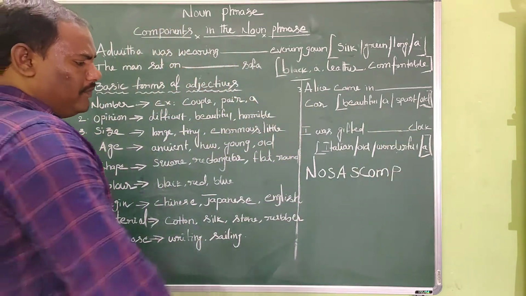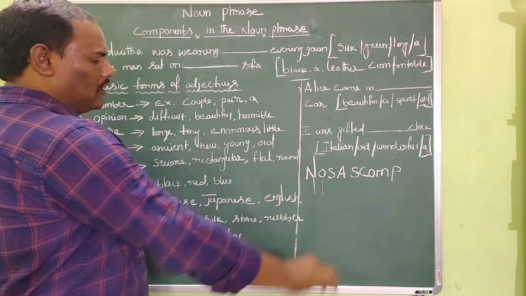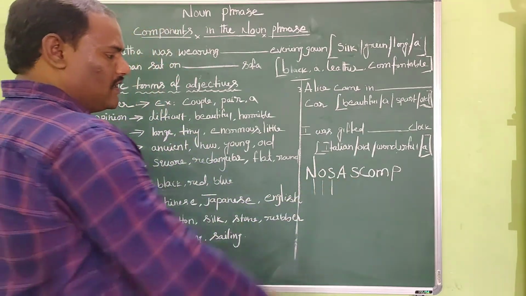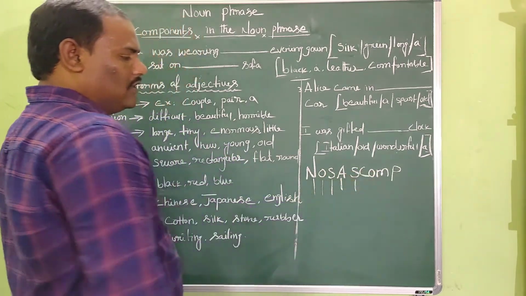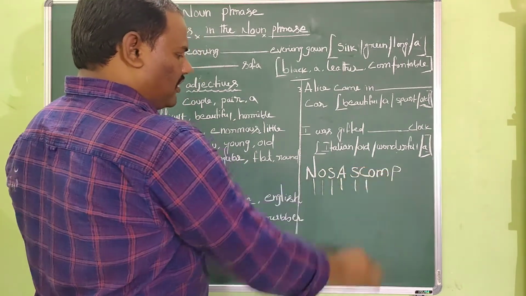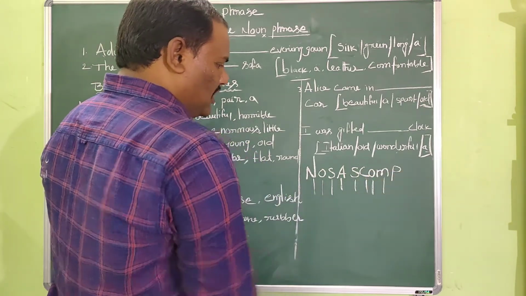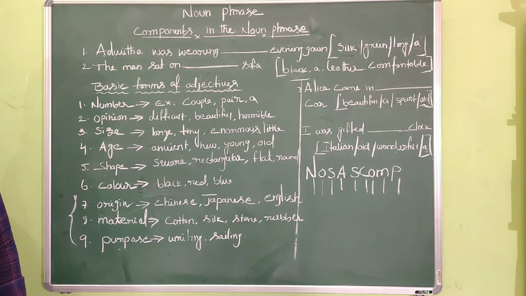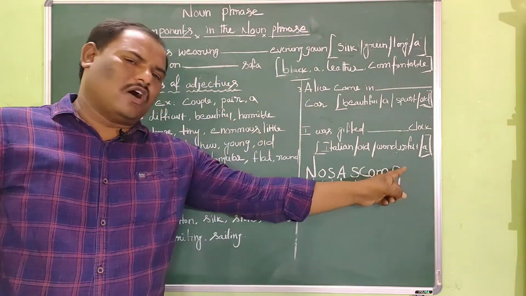In the acronym, N stands for number, O stands for opinion, S stands for size, A stands for age, S stands for shape, C for color, O for origin, M for material, P for purpose. So it is very easy to remember all these adjectives with this acronym NOSASQUAMB.